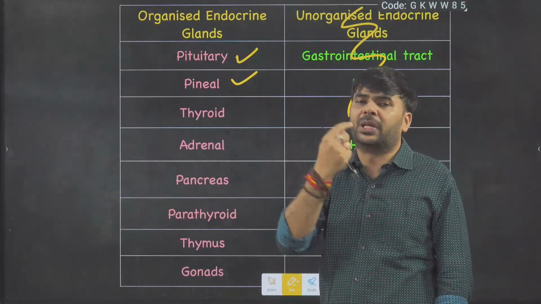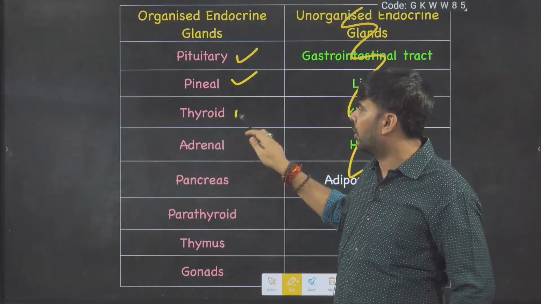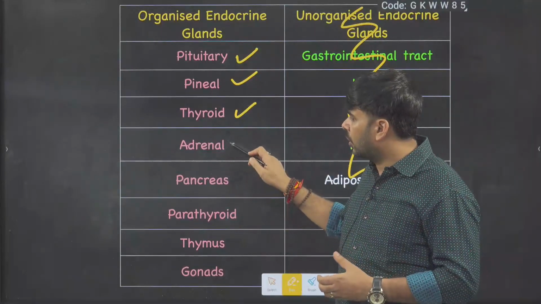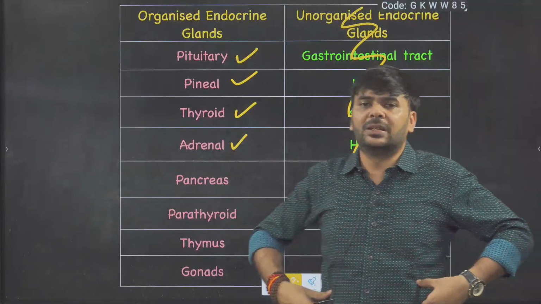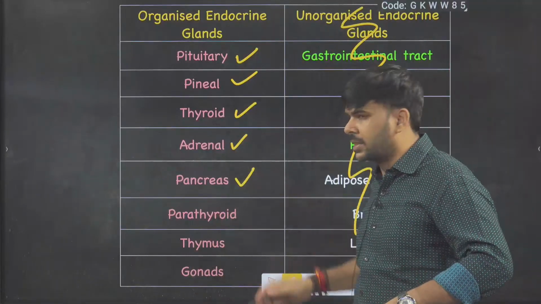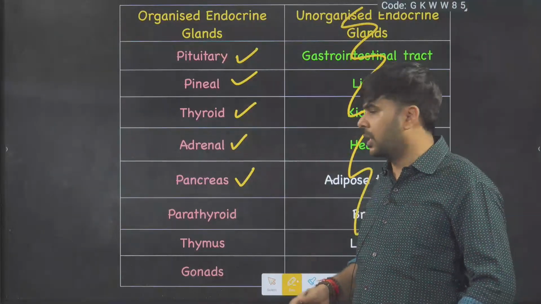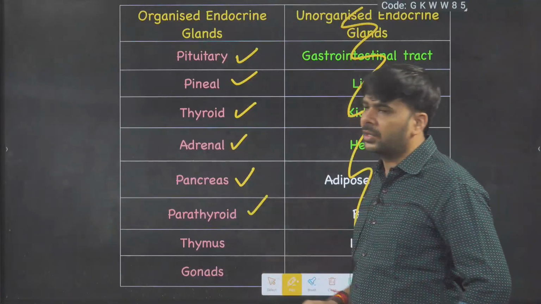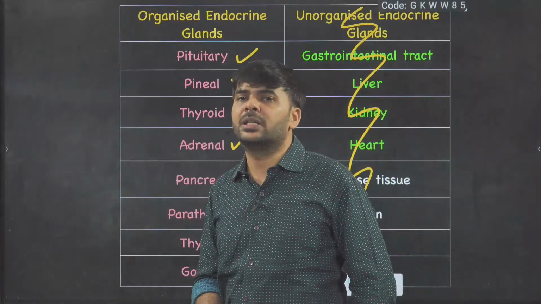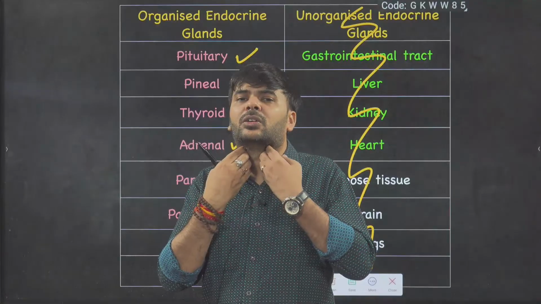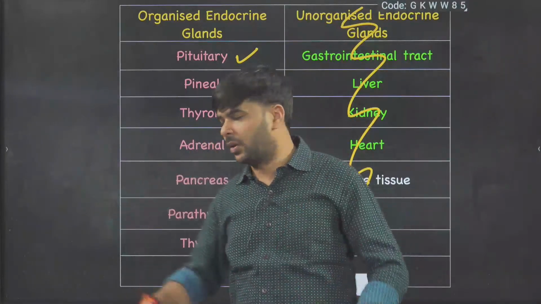The pituitary is below your brain, at the base of your brain. The thyroid is here, in your neck region. The adrenal is on top of the kidney. The pancreas is in the groove of the intestine, the duodenum. The parathyroid is attached to the thyroid, on the dorsal side, the back side of the thyroid gland.